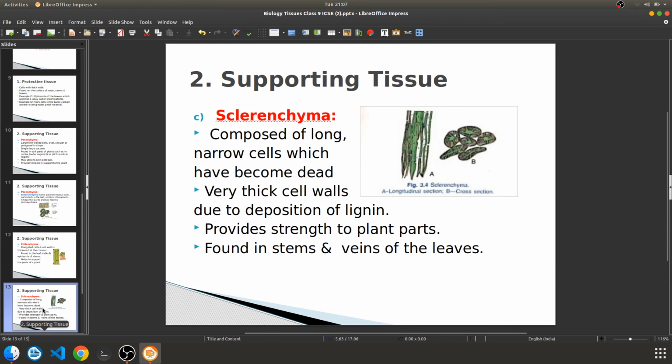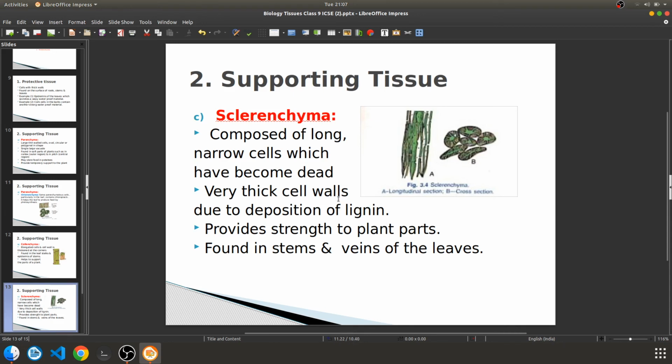And sclerenchyma. These are long narrow cells which have become dead. So these are dead cells, with very thick cell walls due to deposition of lignin. Now lignin is a component, like chlorophyll is. So there is a chemical substance called lignin also. It has its own functions.